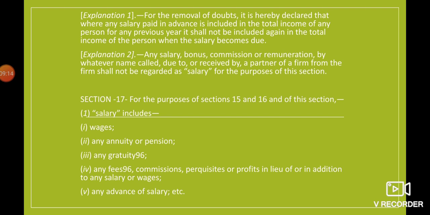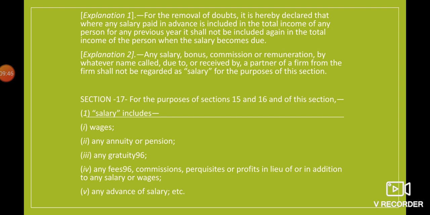If that is wages, that will also be called salary. Any annuity or pension, even that will be called salary, right? Suppose any person has retired, and after retirement that person is getting pension, even that will be considered as salary. Any gratuity after leaving the company, for working 5, 7, 8 years as per the norms of the company, if any person is receiving any gratuity, even that will be included in salary.